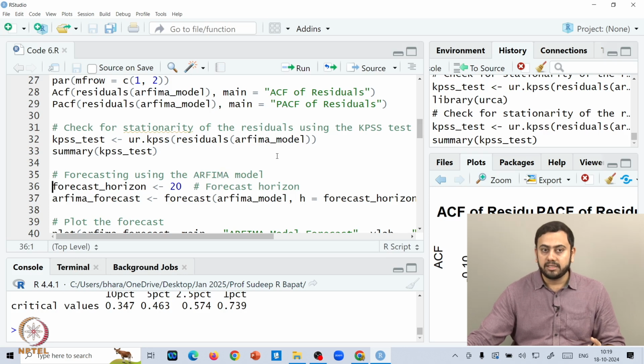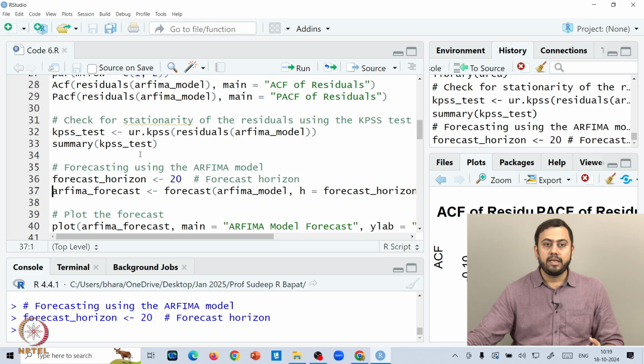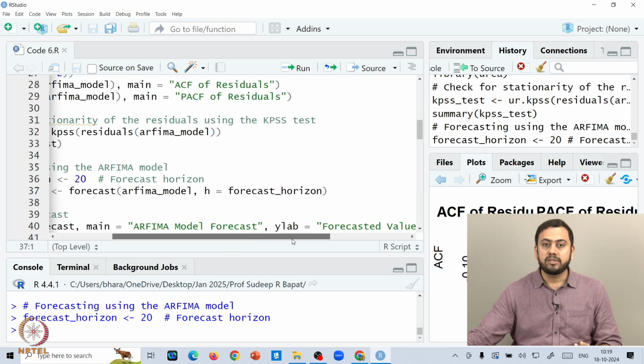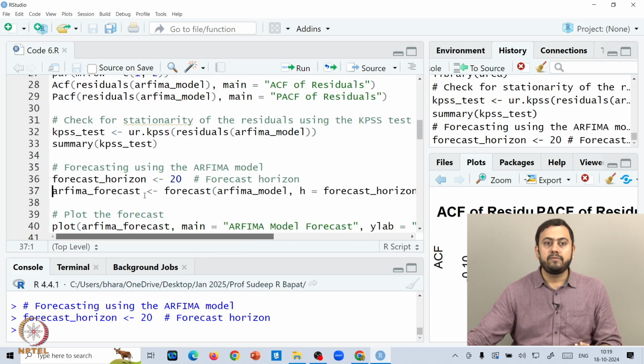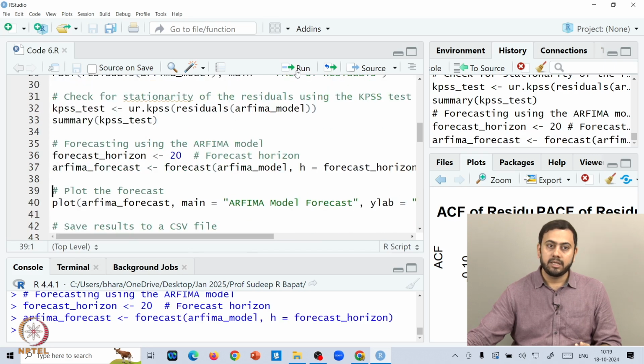So forecast horizon is 20 in my case, so let me run that. And then again you bring in this command forecast from the forecast package. You apply it on which model? You apply it on the RFEMA fitted model, and then here you specify the forecast horizon. That's it, right? And then we'll give it a name as RFEMA underscore forecast. Make sense? So running forecasting is not a tedious task. Just a couple of lines, right?